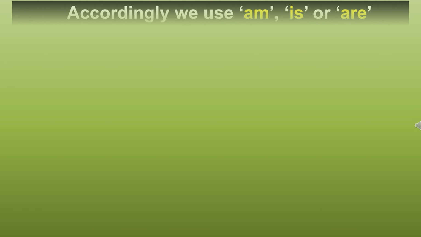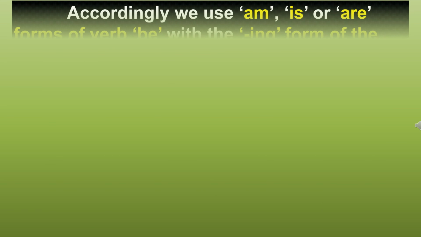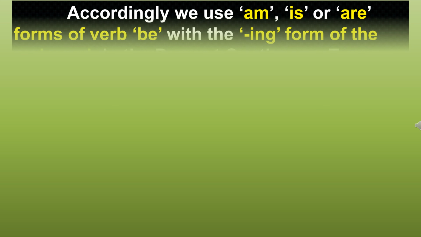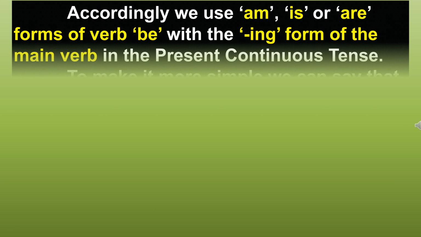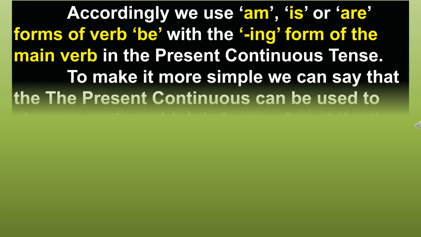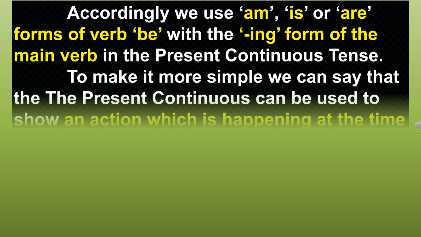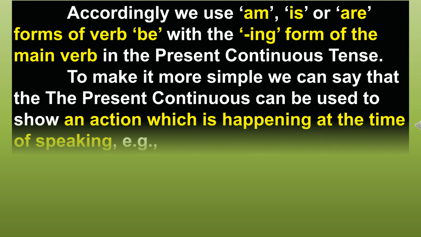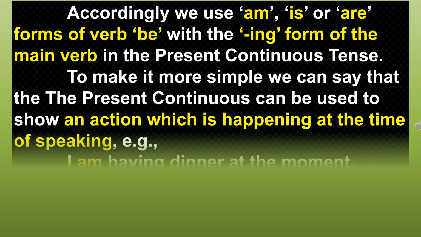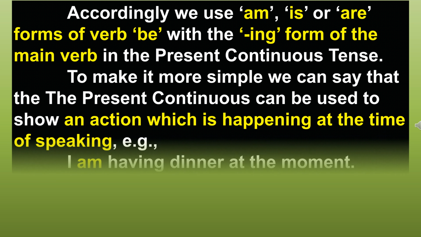Accordingly, we use am, is, or are forms of verb be with the ing form of the main verb in the present continuous tense. To make it more simple, we can say that the present continuous can be used to show an action which is happening at the time of speaking.